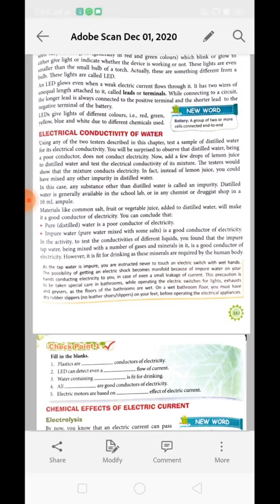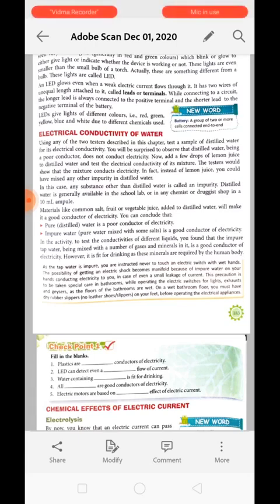As pure water or distilled water is a poor conductor of electricity, why can electricity be conducted through tap water? Because tap water has impurities inside it. Many gases and minerals are mixed into tap water, which are needed by the body to grow as well.